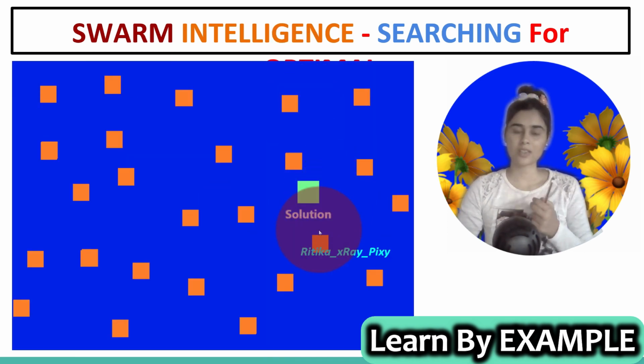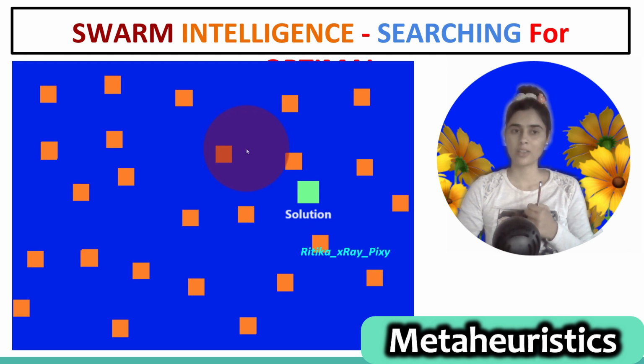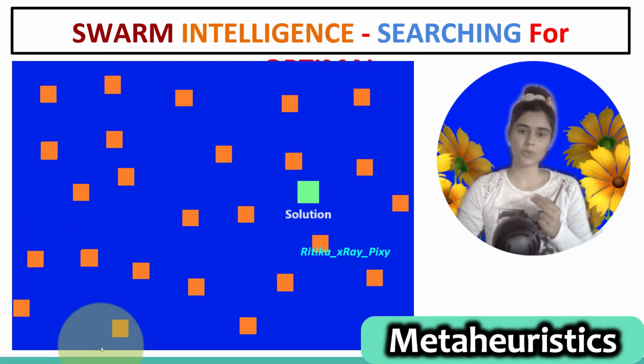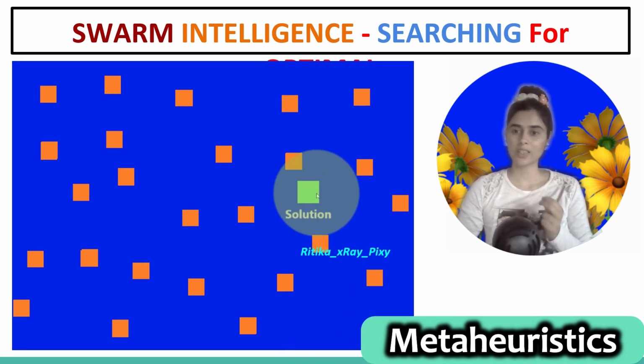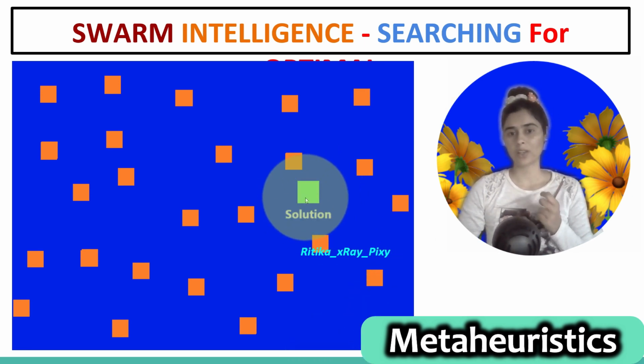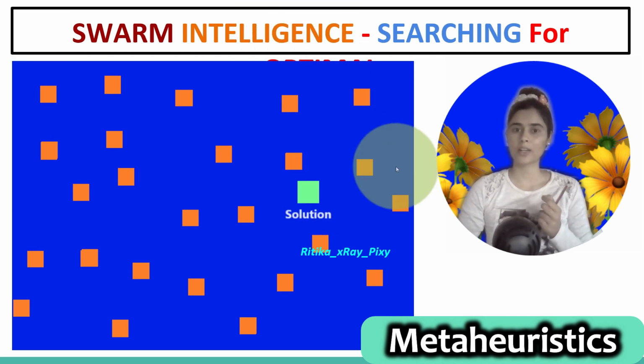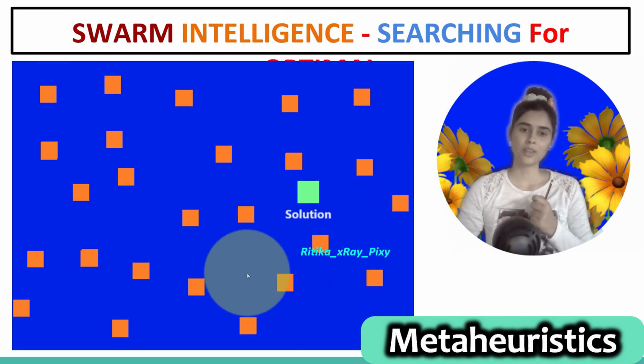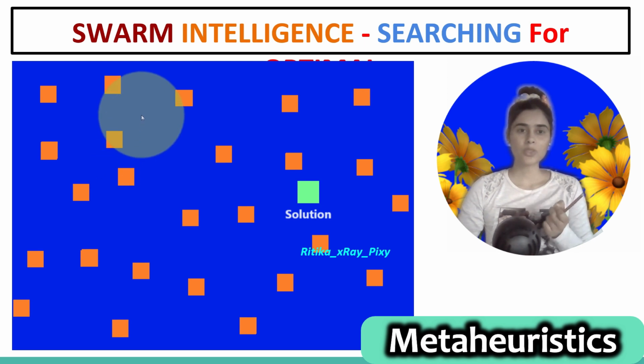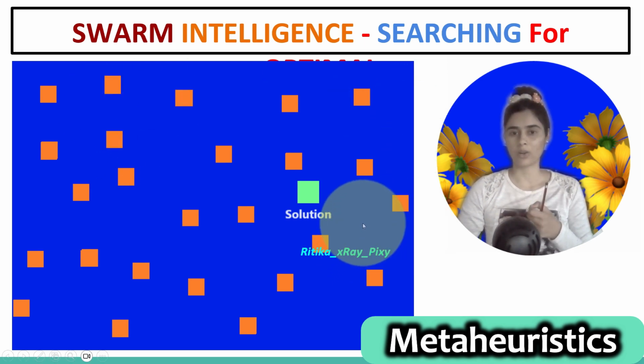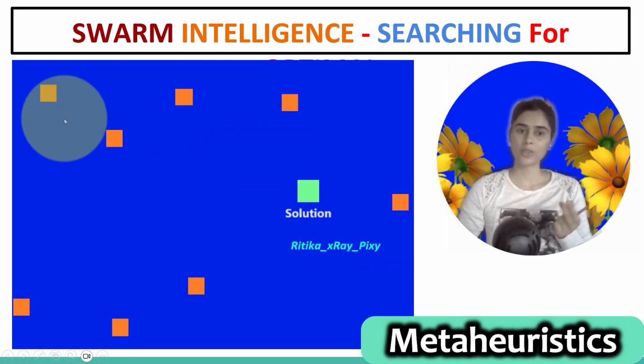The same is done in the metaheuristic algorithms. We have a search space. Suppose this is the search space, or you can say this is the feasible region where the optimal solution is, and we have to find the optimal solution. And we can use a number of search agents, or we can use a few search agents.